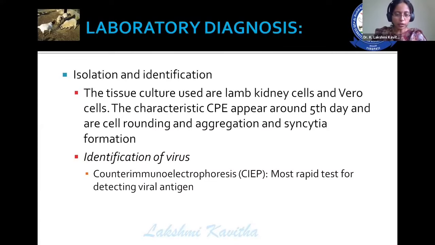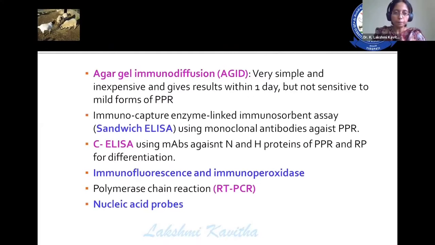If the AGPT gives you a result, then you can suspect that this animal is suffering with PPR. The other one is countercurrent immunoelectrophoresis, which also requires a small equipment that may not be possible at the field level.